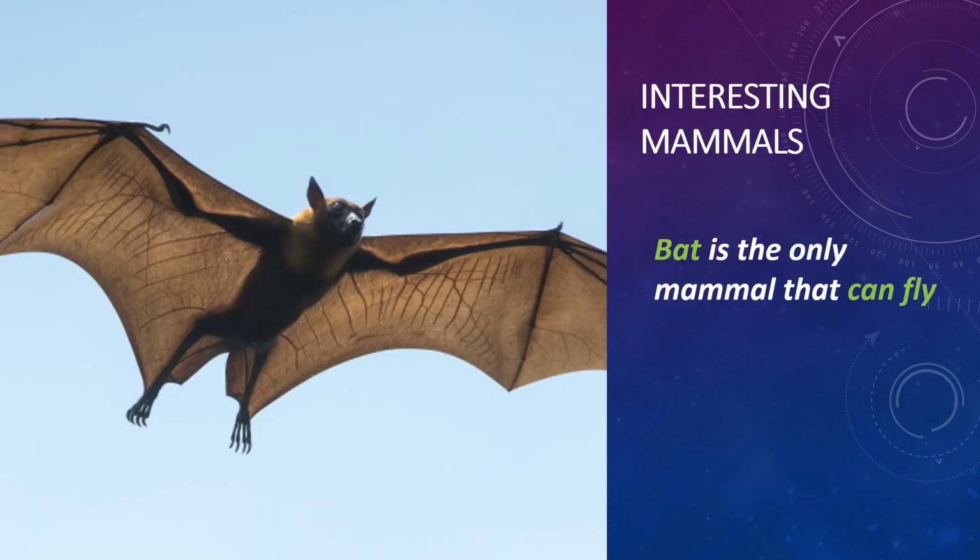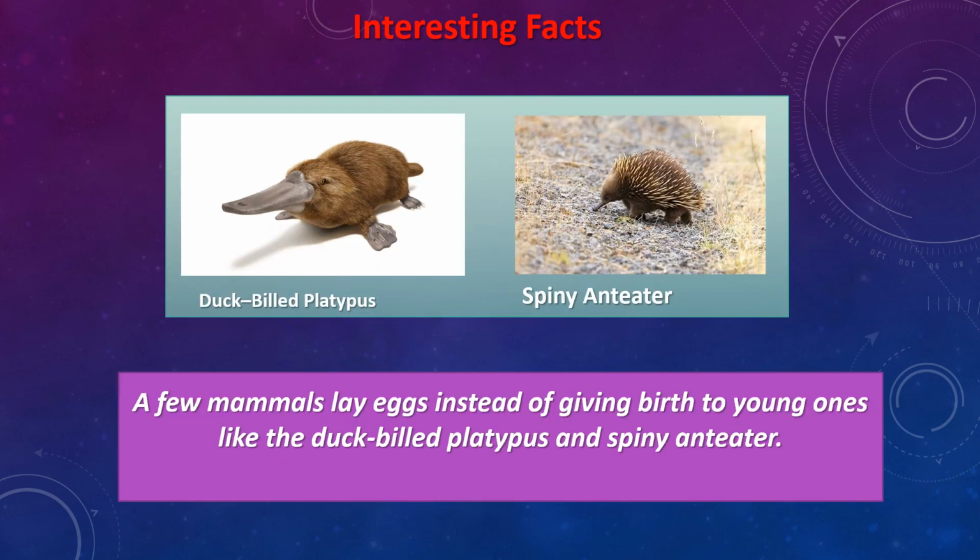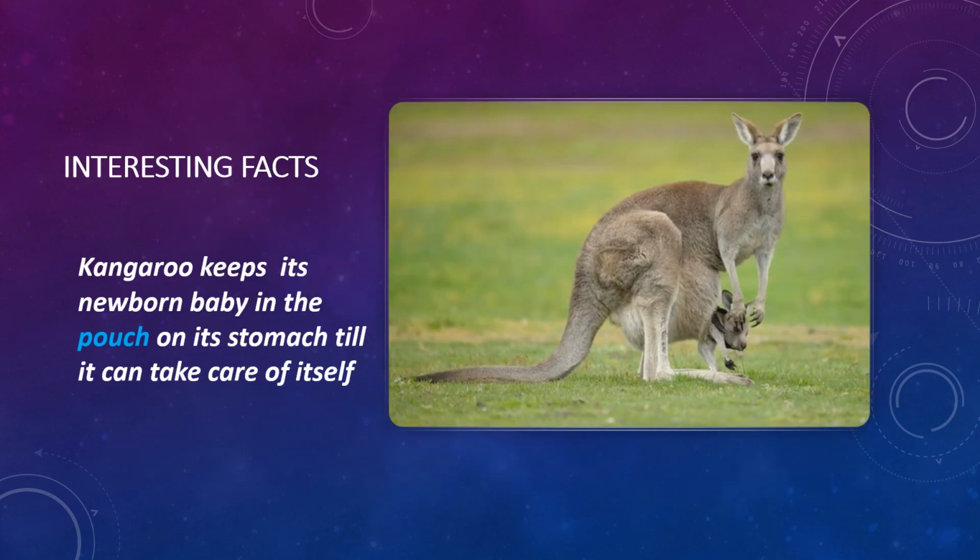Now, let us look at some of the interesting mammals. Bat is the only mammal that can fly. Dolphins and whales are mammals that live in water. A few mammals lay eggs instead of giving birth to young ones, like the Duckbill Platypus and the spiny anteater. As you can see in this image, the kangaroo keeps its newborn baby in the pouch on its stomach till it is able to take care of itself.